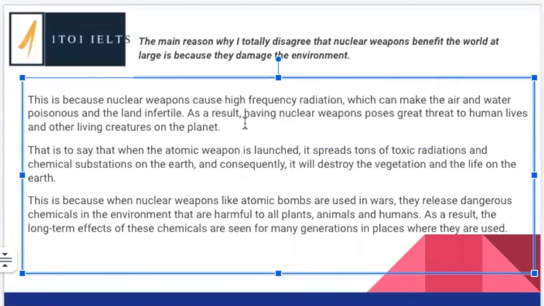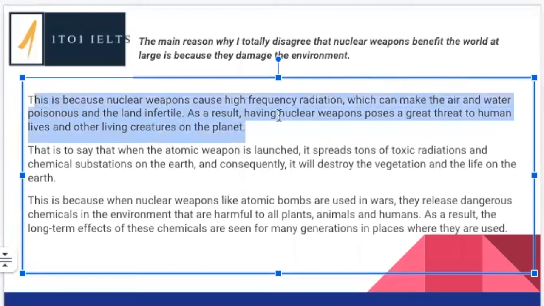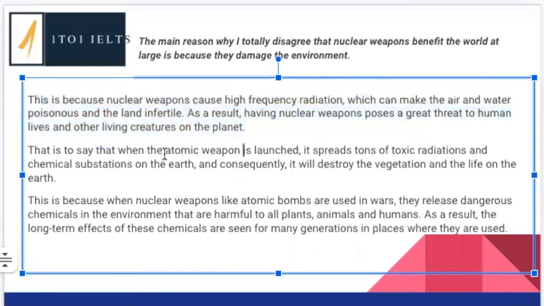Then we've got a result to fully develop this. As a result, having nuclear weapons poses a great threat. Threat here is countable. This expression would be poses a great threat to human lives and other living creatures on the planet. Really nice. Again, addressing the question. Good explanation.